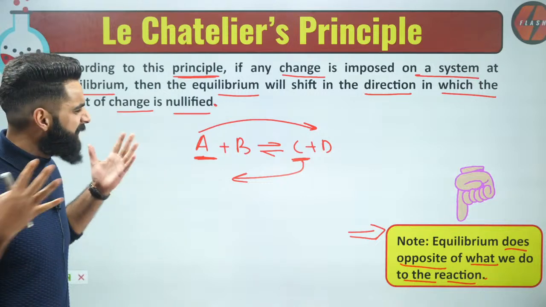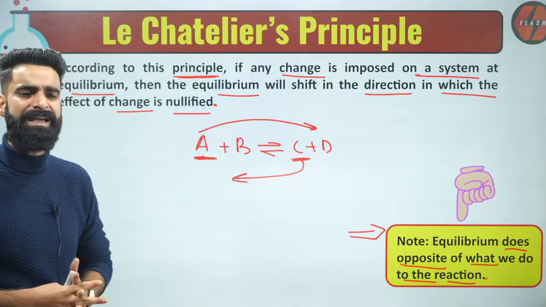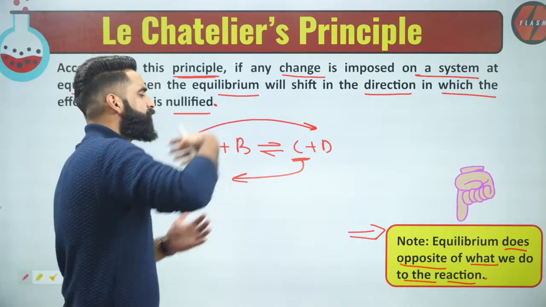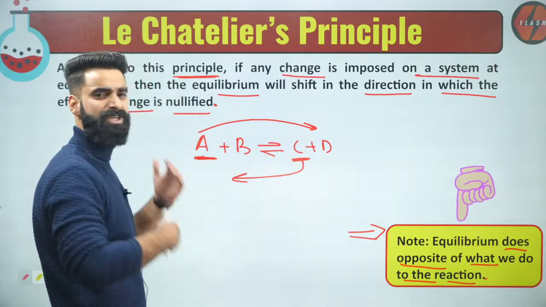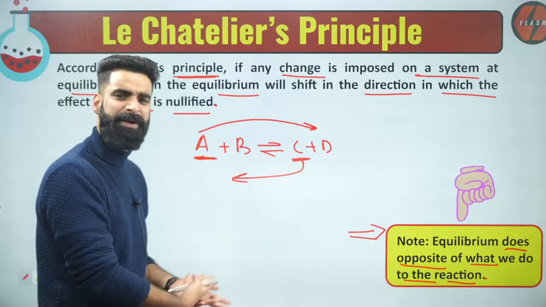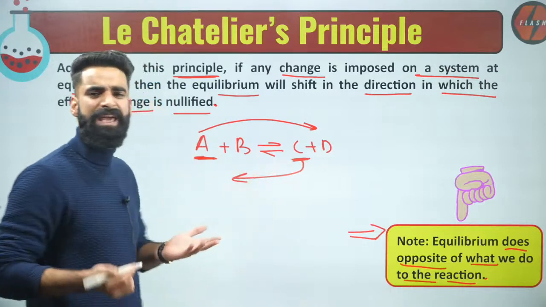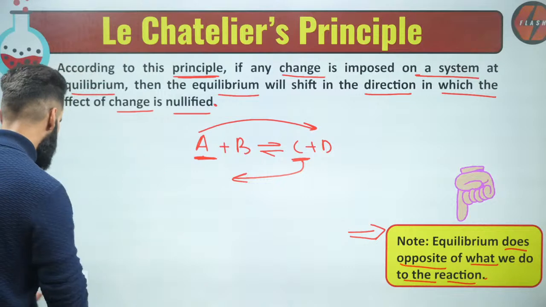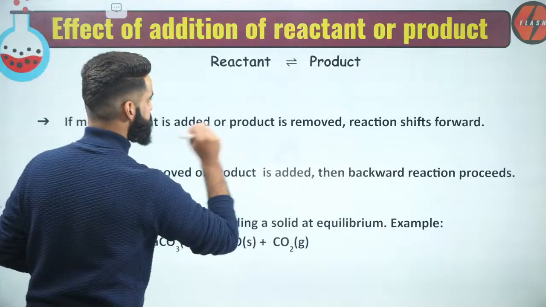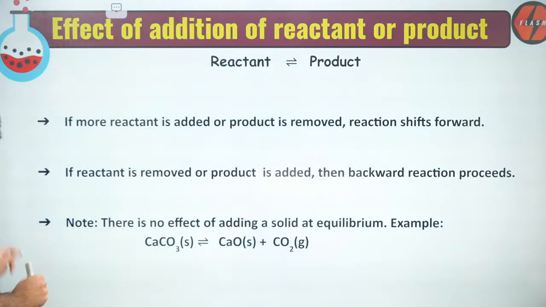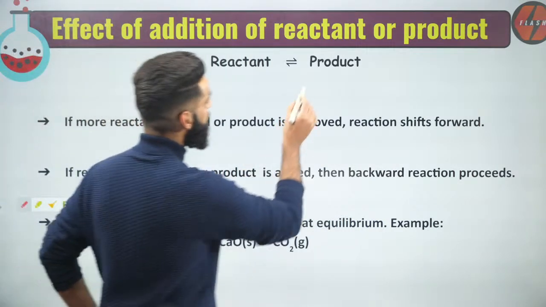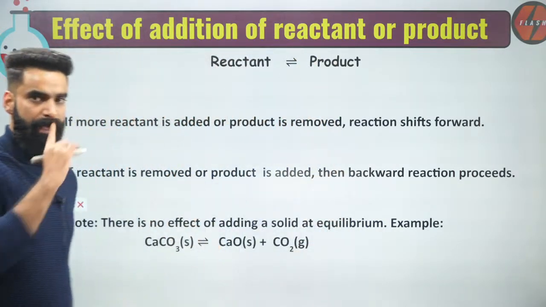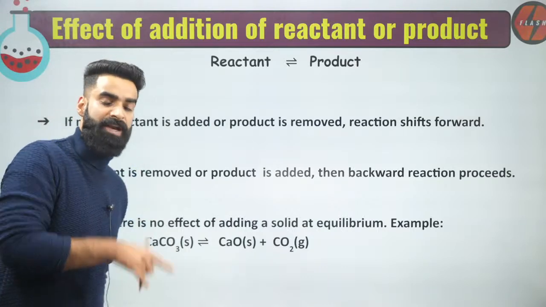Correct? Let's get to know this concept a bit more in detail. Let's get to know what will happen to the equilibrium when I change the concentration, when I change the pressure, when I change the temperature. What will happen to the equilibrium state? Let's get to know that properly in detail, right? So I'm moving on to the first topic, guys, of this Le Chatelier's principle. That is the effect of addition of reactant or product. Correct? What is going to happen to the equilibrium?